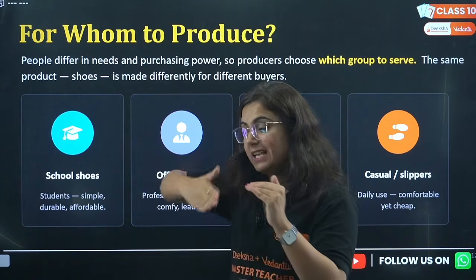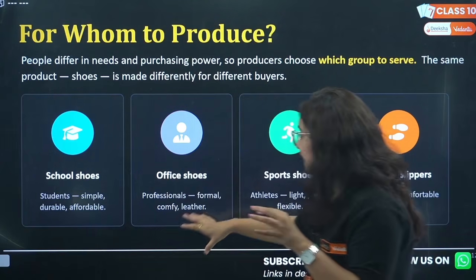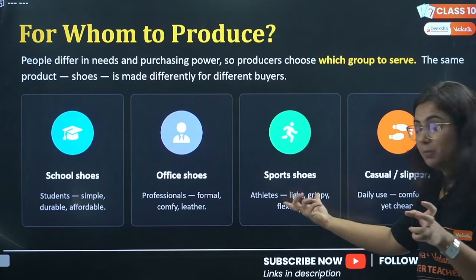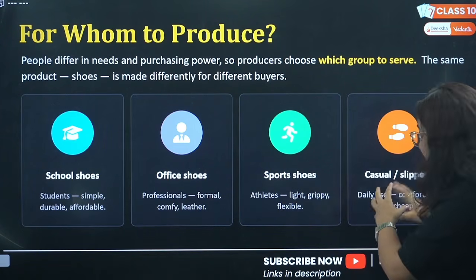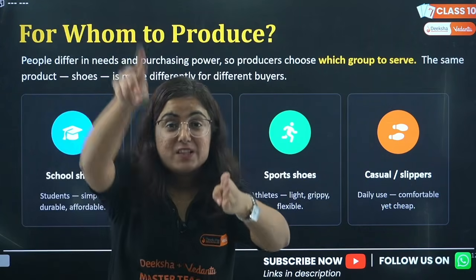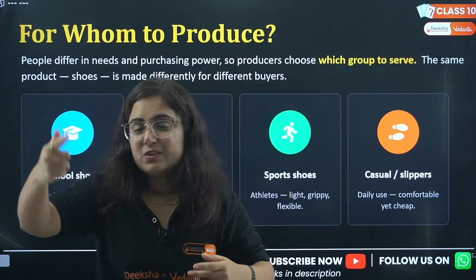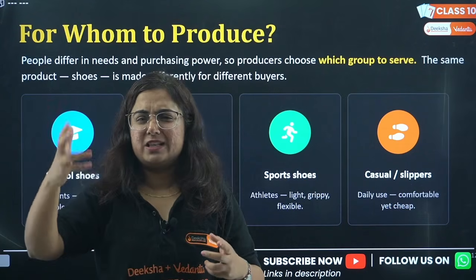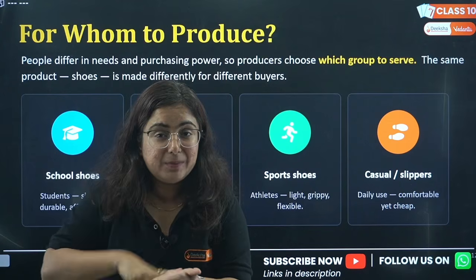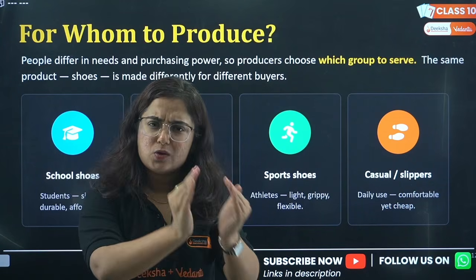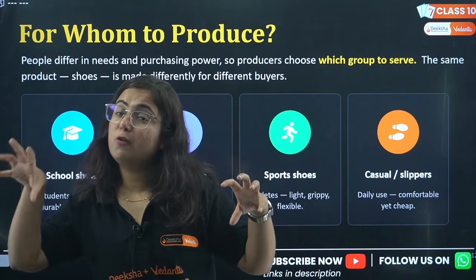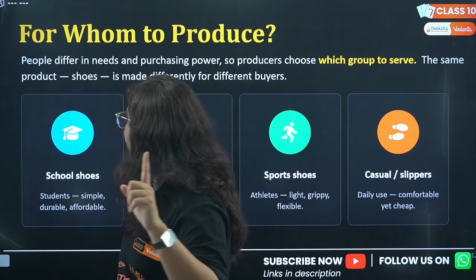But again, seeing the choices of the public, we know that there should be a demand for office shoes, so the producer made it. There will be a choice for sports shoes, the producer made it. There is a choice for casual shoes, the producer made it. There was demand in the market, hence Virat Kohli launched his shoes. Whatever his brand is, I don't know. But the point here is, is everyone able to buy that? No. He chose his public, that for whom I am producing. Like Zara chose the public for whom it is producing, as well as Zudio too.